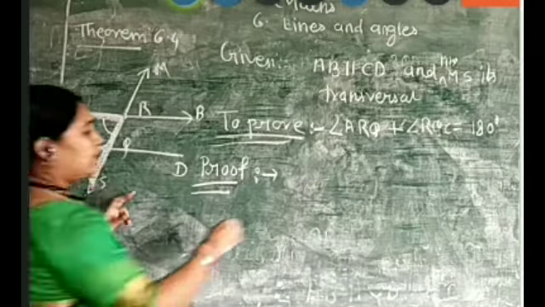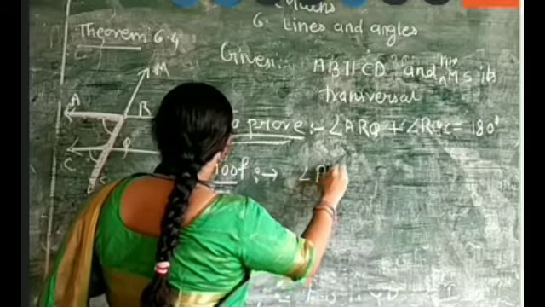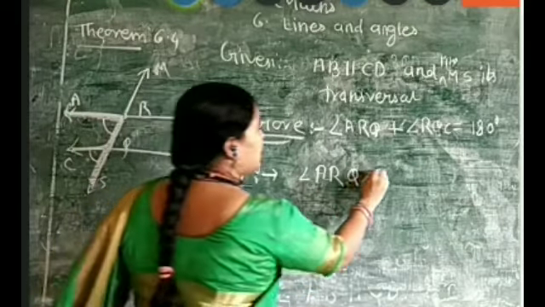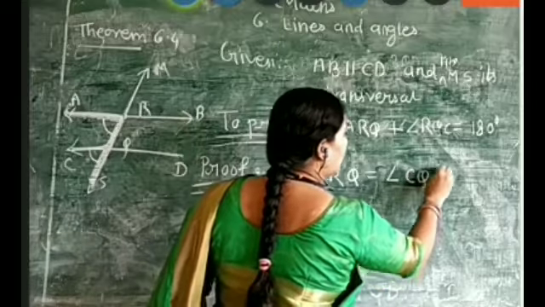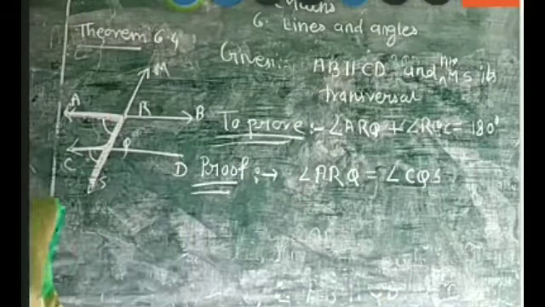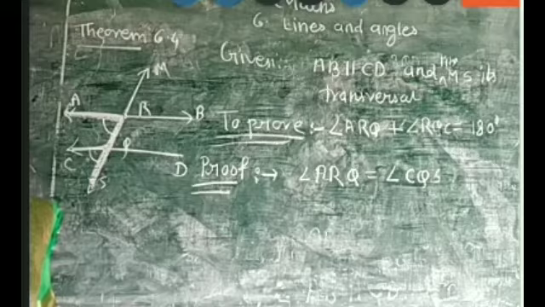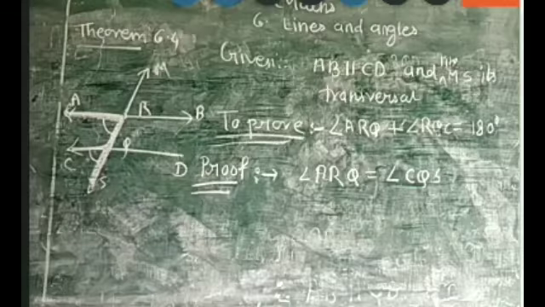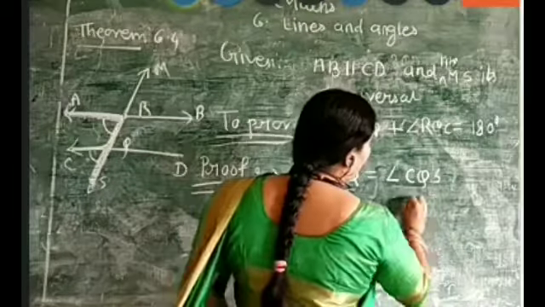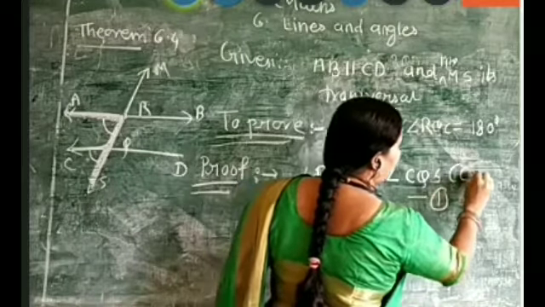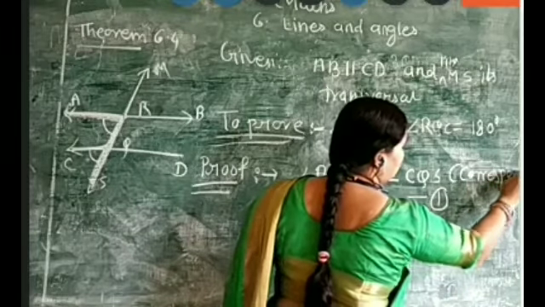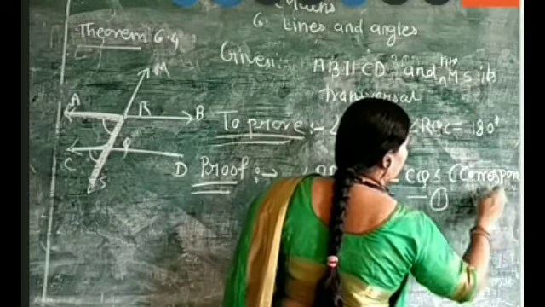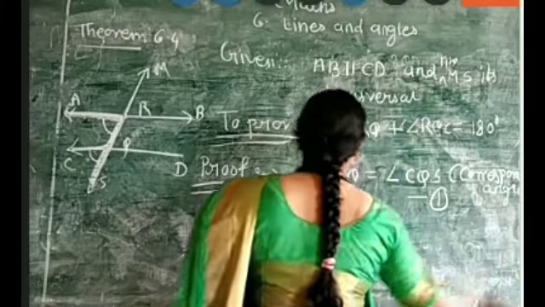So right here, angle ARQ is equal to angle CQS. Now why are they equal, again tell me? Okay, they are corresponding angles. Very good, beta. See, now give it equation 1 and write here corresponding angle. Okay, now